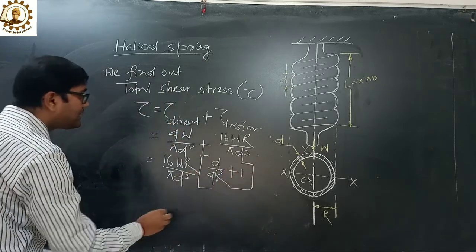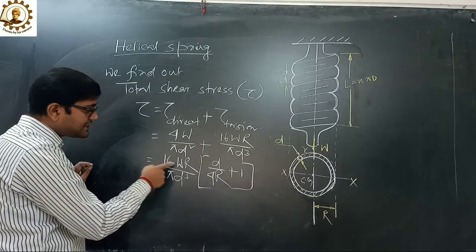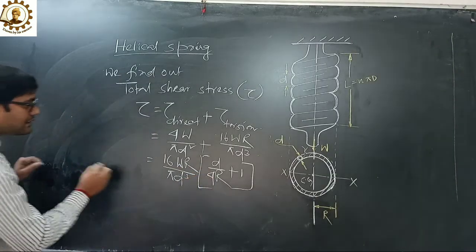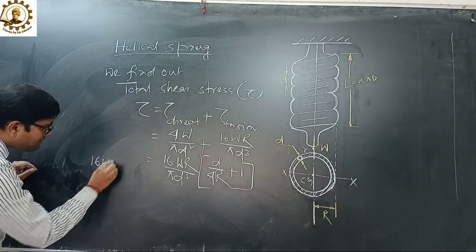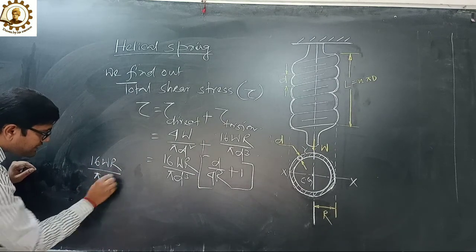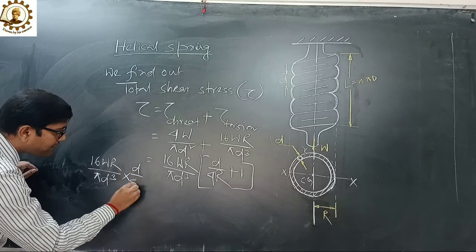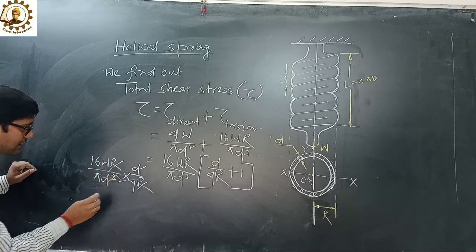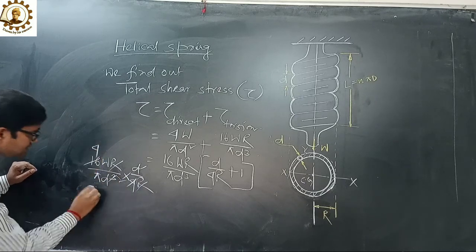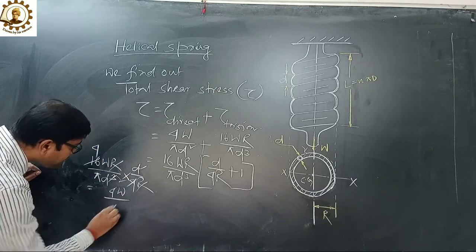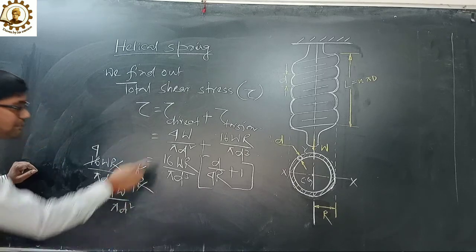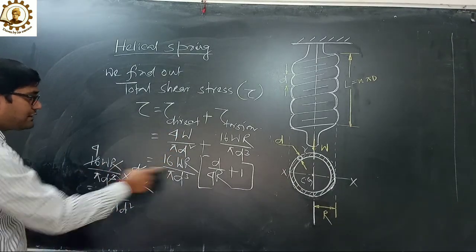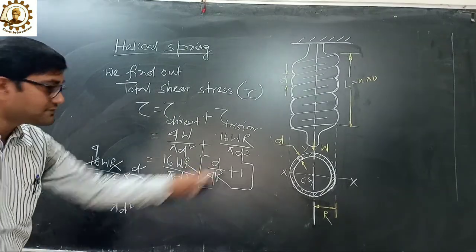If 16 WR upon pi d cube is multiplied with d upon 4R, that means 16 WR upon pi d cube into d upon 4R, we get 4W upon pi d square. That is the term 4W upon pi d square. So we can write d upon 4R plus 1.